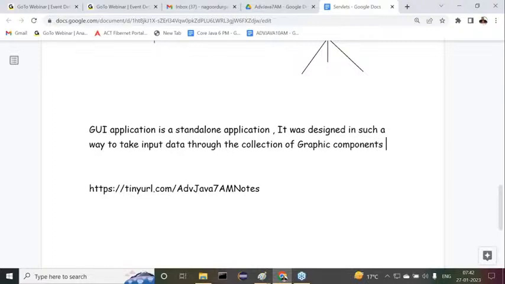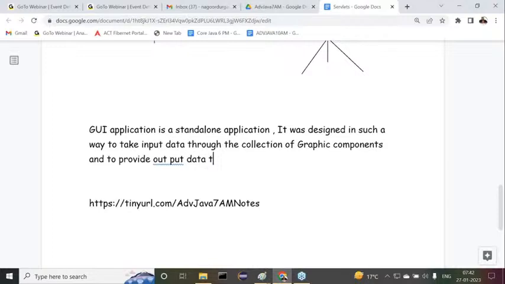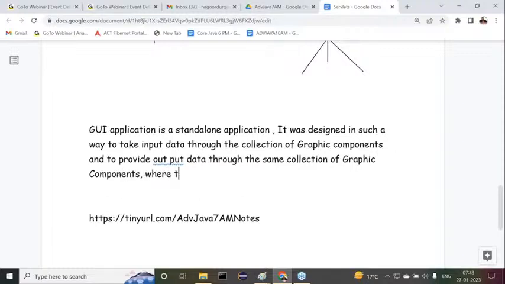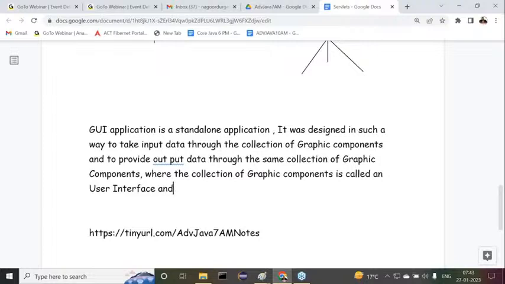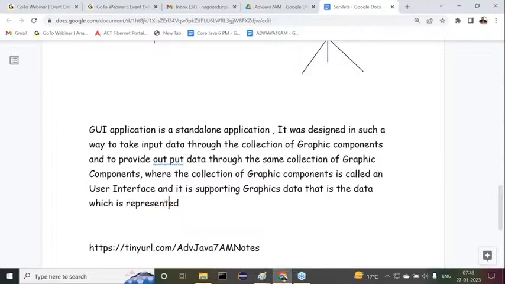and to provide output data through the same collection of graphic components, where the collection of graphic components is called a graphical user interface, and it is supporting graphics data, that is, the data which is represented in the form of graphic components.